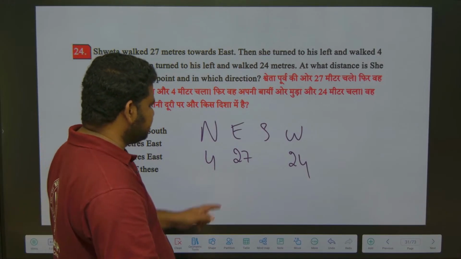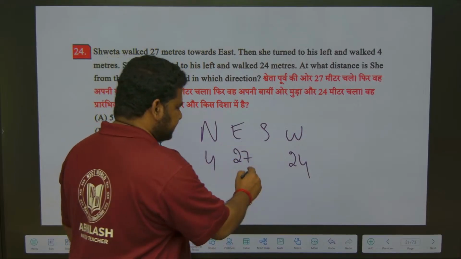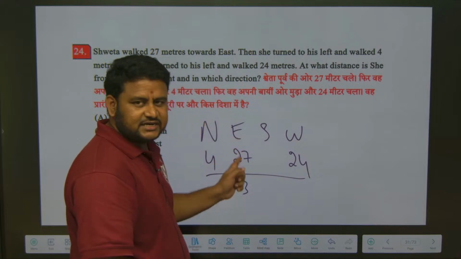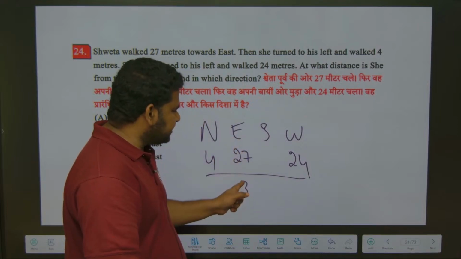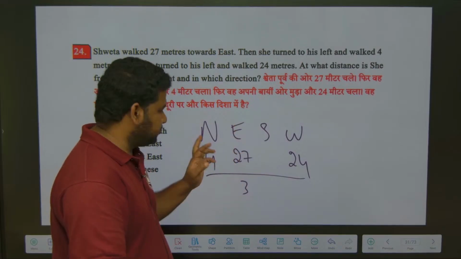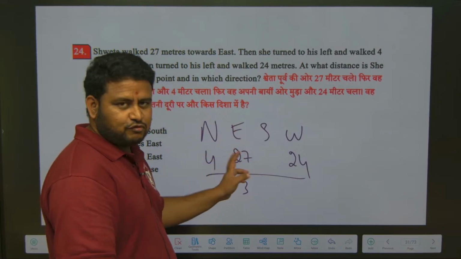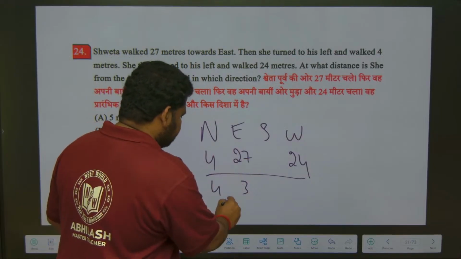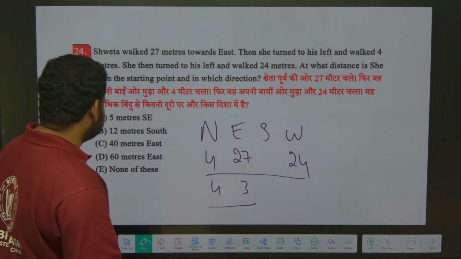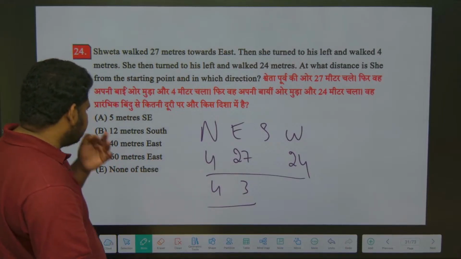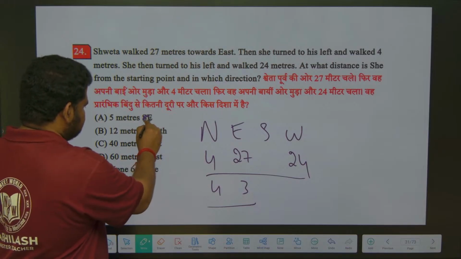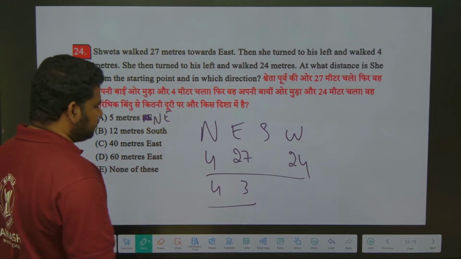Now, if I see the difference between east and west, 27 minus 24, I am getting 3. But I am writing it under east because 27 is a bigger number, it is under east, so I should write the difference under east. Now, north and south, the difference is 4 minus 0 is 4, I should write it here. The answer we are getting is northeast.